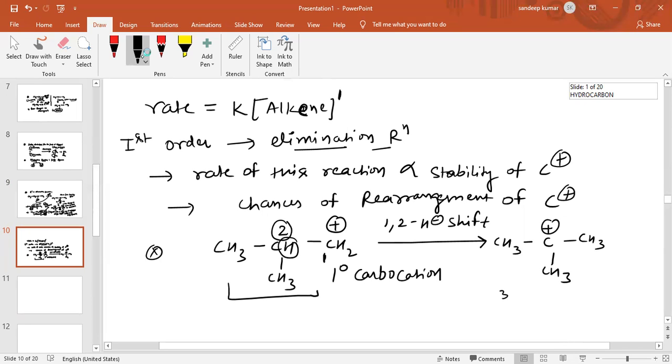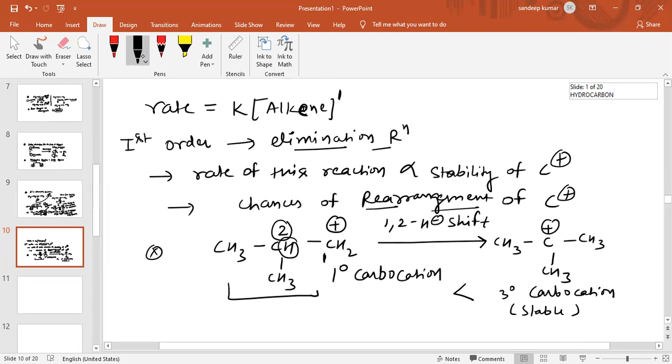Now this is a 3 degree carbocation, and 3 degree carbocation is more stable. So there is a chance of rearrangement. Whenever there is an E1 elimination reaction and there are chances of rearrangement, we rearrange the carbocation to the more stable carbocation, then remove the hydrogen to make the major product.